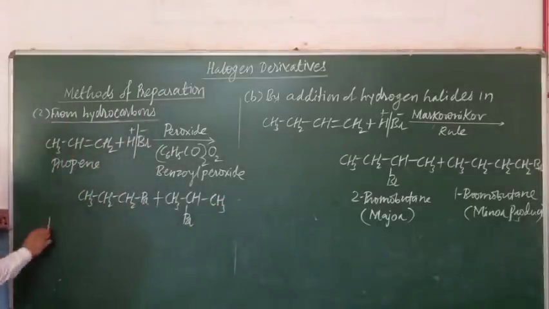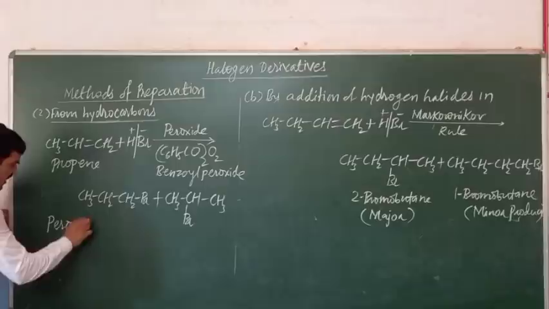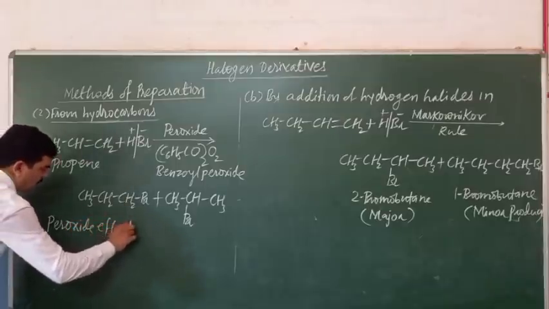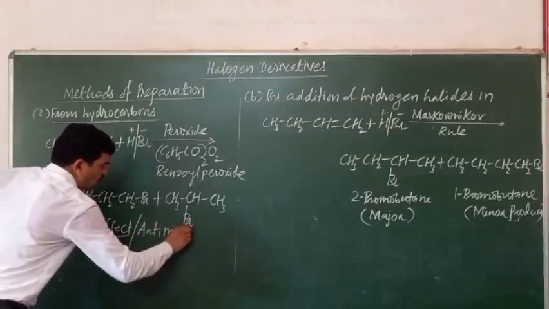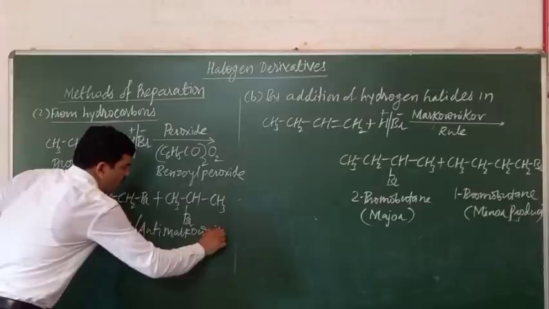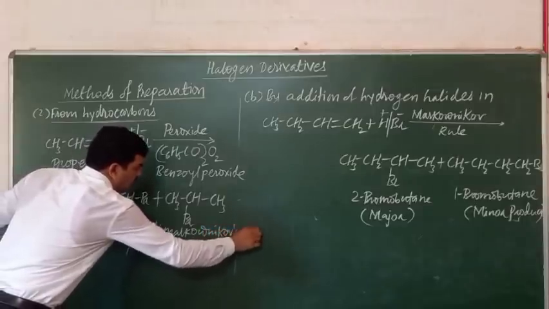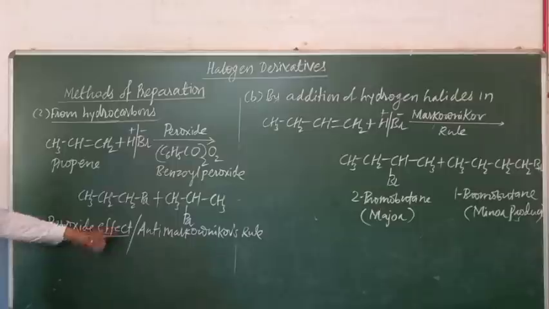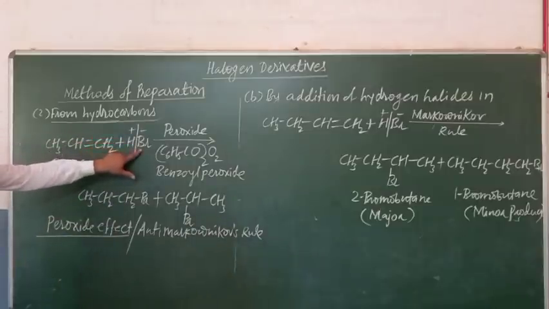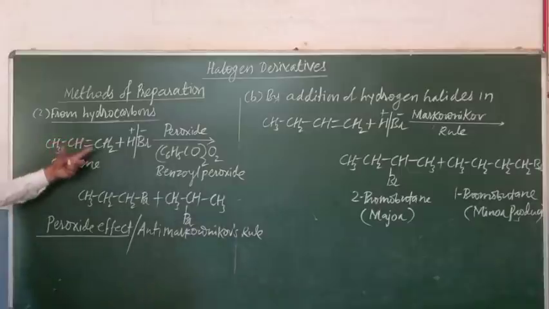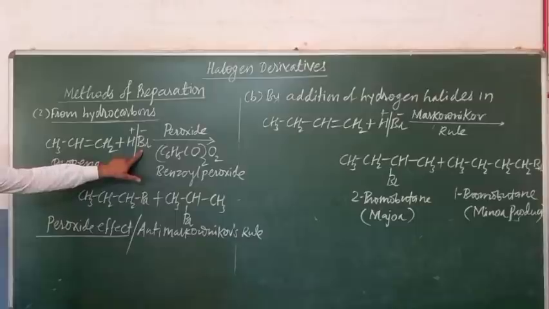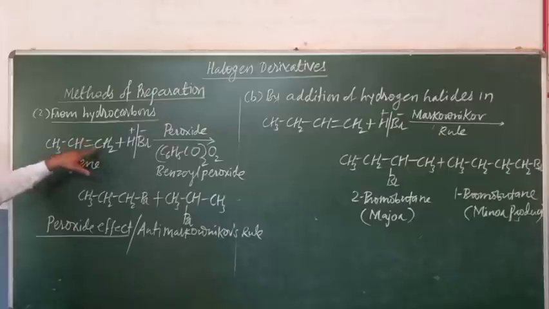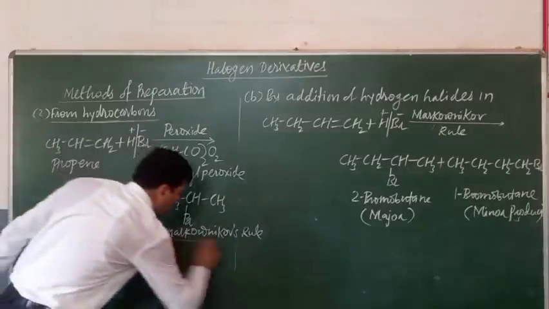So here peroxide effect is stated as peroxide effect, which is also known as the anti-Markovnikov rule. According to this peroxide effect, in the addition of unsymmetrical reagent like HBr to the unsymmetrical alkene in presence of the organic peroxide, the negative part of the reagent combines with the carbon atom of the alkene having the more number of hydrogen atoms. This is the peroxide effect or anti-Markovnikov rule.